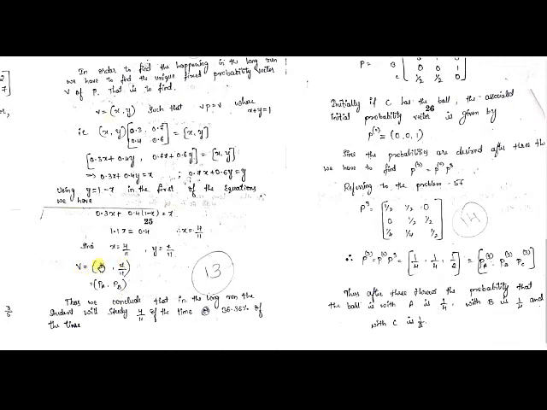Anyway, v is equal to (4/11, 7/11) you will get, that is the x value is 4/11, y value is 7/11. Now v is equal to this you got. Now as I told you, x is for studying and y is for not studying. Here we have taken the element A for studying and B for not studying, right? Similarly, the first element x is for studying and y is for not studying. And if you denote 4/11 and 7/11 as PA and PB, PA is nothing but the probability of studying, and PB is nothing but the probability of not studying.